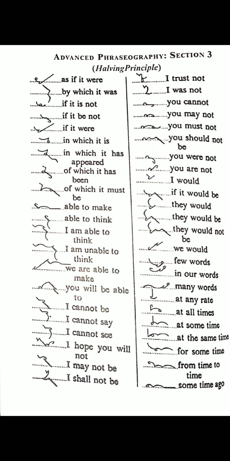"For some time": above the line F, S circle, M half for T, and M stroke full. "From time to time": F half for the first T, "time", and another M also half for the next T of "time", and the last is M full. So this is on the line: F halved, M halved, M full.